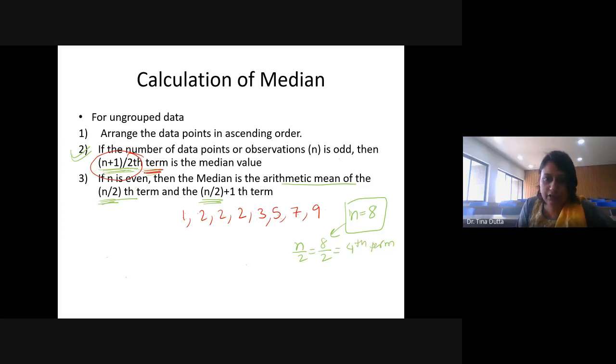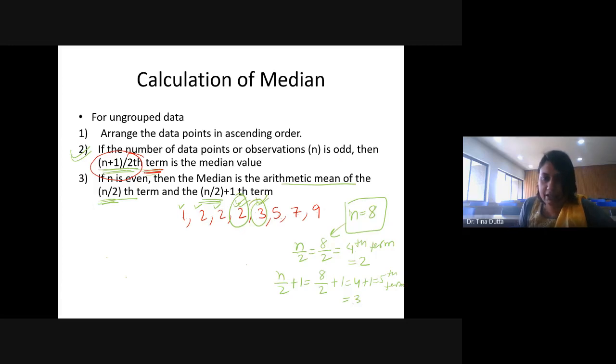What is the fourth term? After arranging the data set in ascending order, count the fourth term: 1, 2, 3, 4. The fourth term is 2, right? And then you have to calculate the n by 2 plus 1th term. You had already calculated n by 2, it was 4. So 8 by 2 plus 1 means 4 plus 1, that is the fifth term. This was the fourth term, so this is the fifth term.